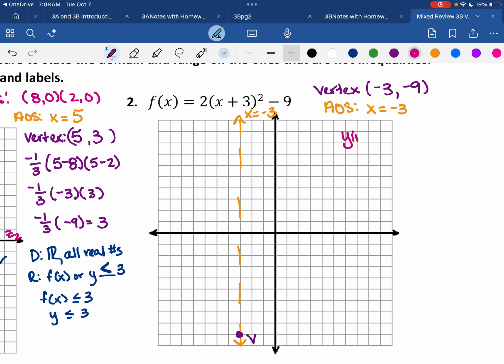For the y-intercept, you're going to plug in the value of 0. So I'm going to take 2 times 0 plus 3 squared minus 9. So 2 times 3 squared minus 9. 2 times 9 minus 9 comes out to be 18 minus 9, which is 9. And so what I do is I move over 3, and then I'm going to go up to 9, and I'm going to plot my point. So on the axis, this value is my y-intercept.